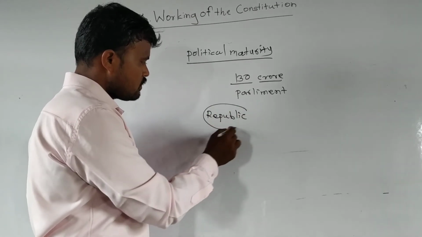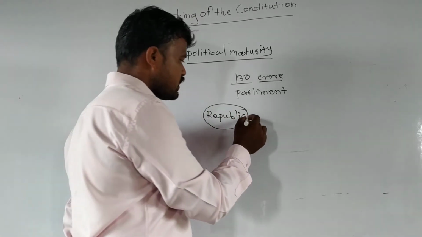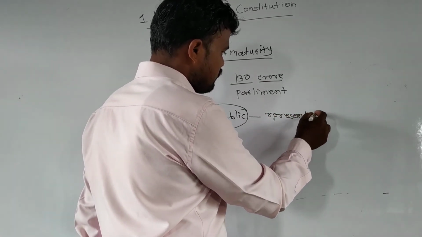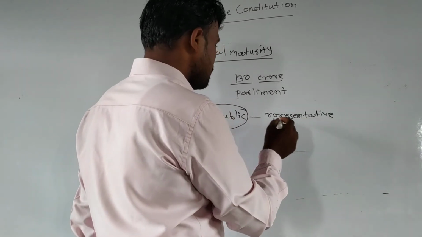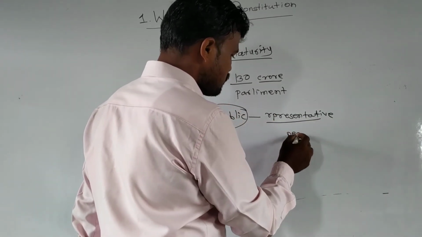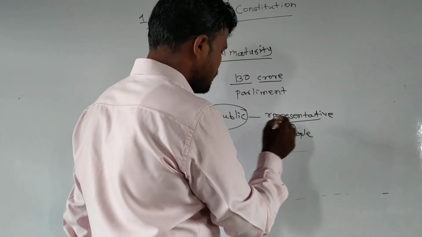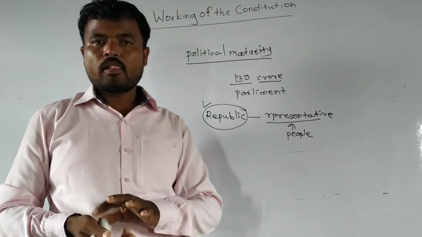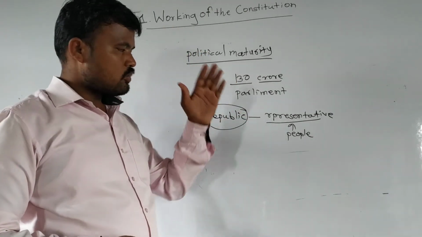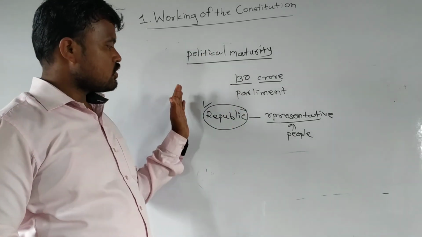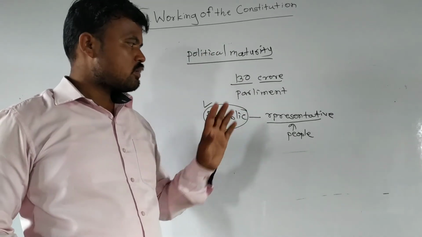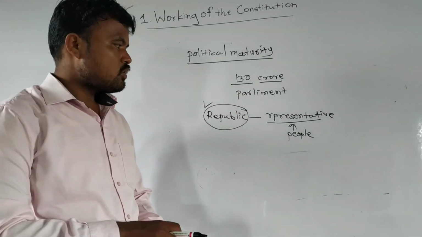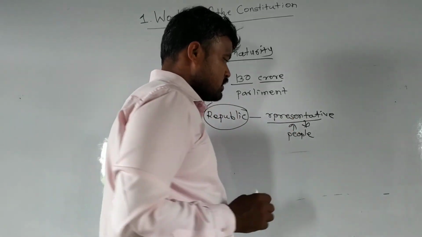Republic means where people elect the representative. It is called a republic. So all Indian people cannot participate at one time in parliament, Gram Panchayat, municipal corporation or municipal committee. India is a republic country where people elect the representative, and the representative works for the people.